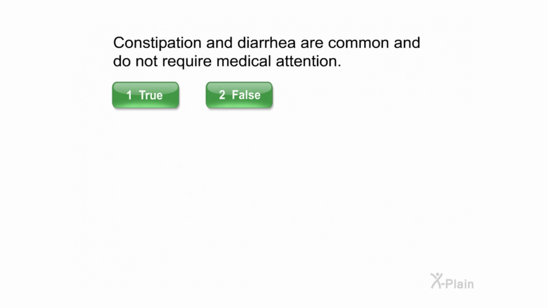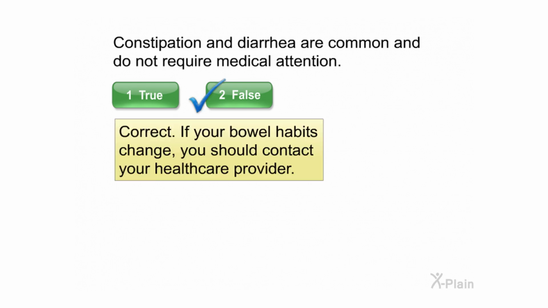Constipation and diarrhea are common and do not require medical attention. Select true or false. Correct. If your bowel habits change, you should contact your healthcare provider.